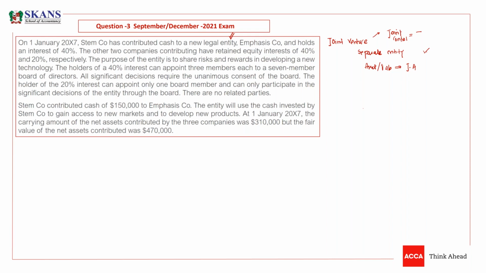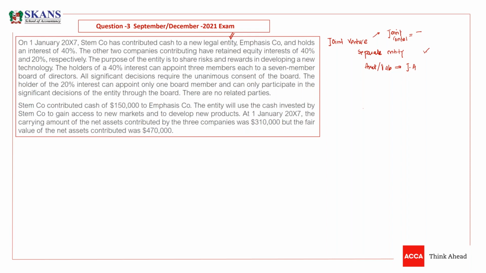The purpose of the entity is to share risk and rewards in developing a new technology. So we want to develop a new technology and we have made a new entity, and 40% holding is with us, and there are two other owners. And the purpose is very simple, that we want to share the risk and rewards of developing a new technology.